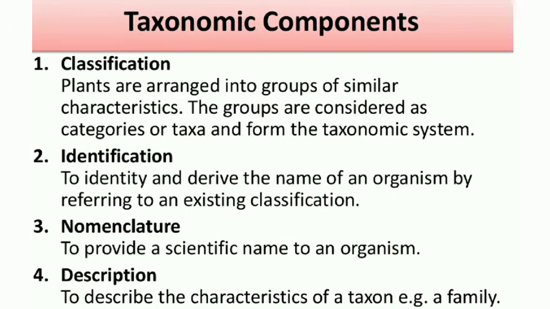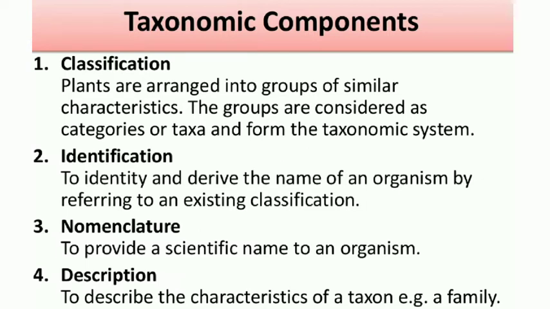And coming to the components of taxonomy, there are four major components. First one, classification. Plants are arranged into groups of similar characteristics. If they are found to be similar, keep them in one group. If 4-5 more plants are found to be similar, make them one more group. Like that, based on the similarities, the plants will be kept under particular groups. That is what we call classification.